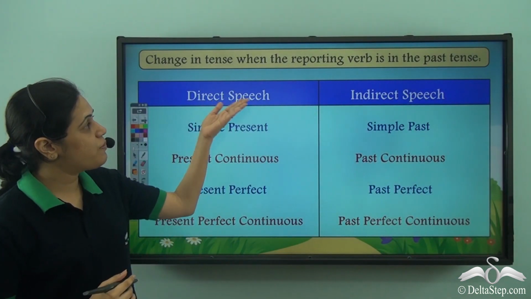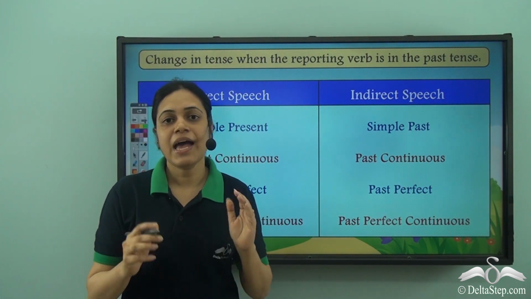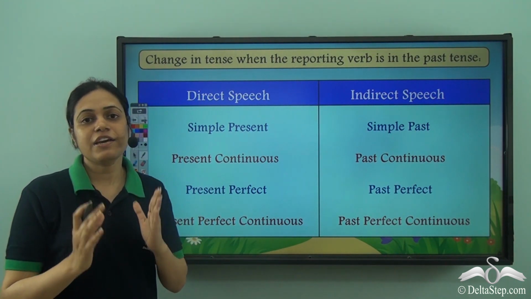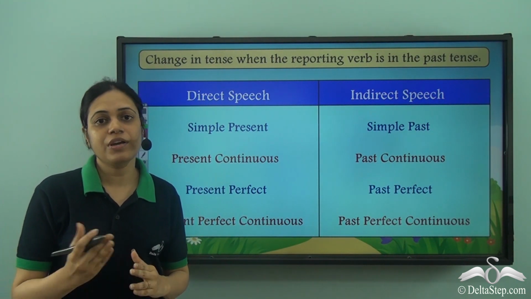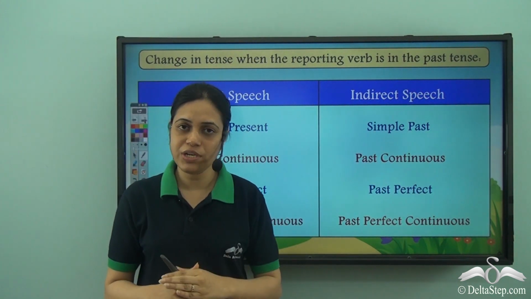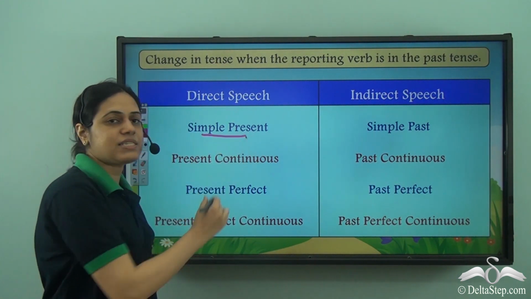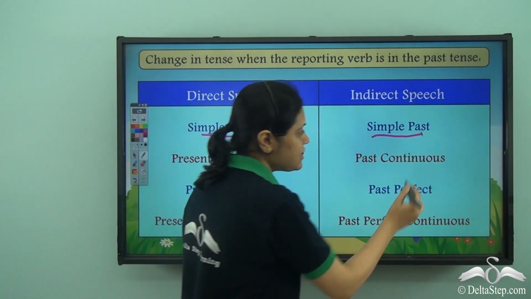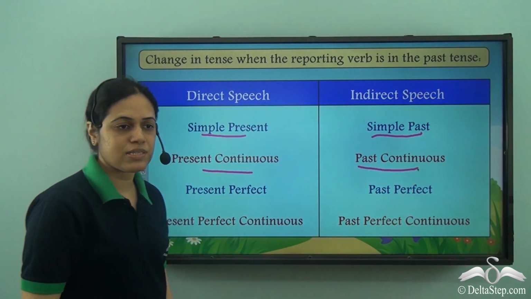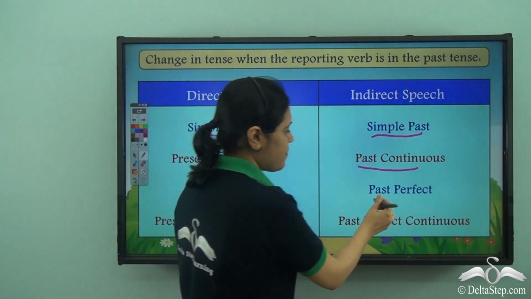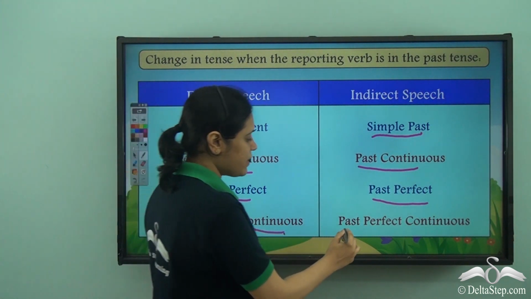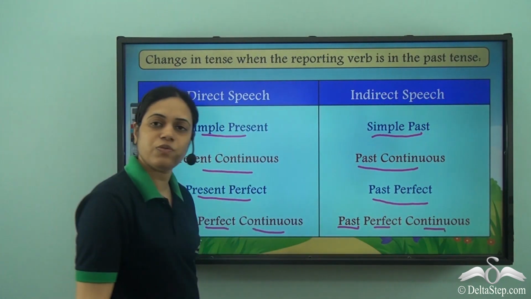When the reporting verb is in the past tense and the actual words of the speaker are in the present tense, then while converting from direct to indirect speech, simple present becomes simple past, present continuous becomes past continuous, present perfect becomes past perfect, and present perfect continuous becomes past perfect continuous.